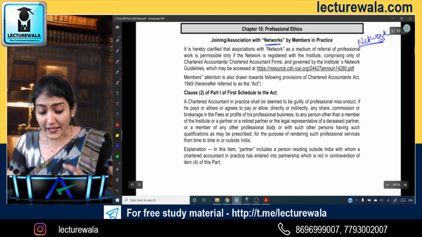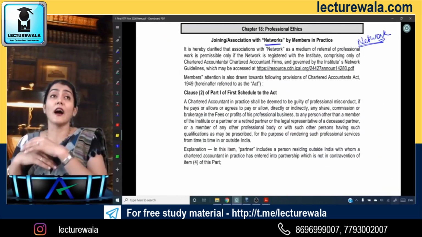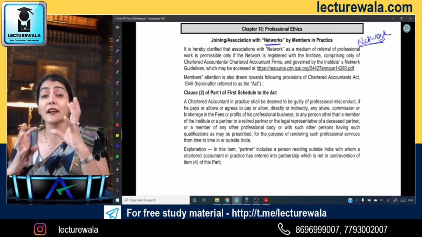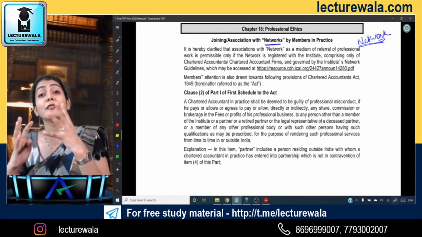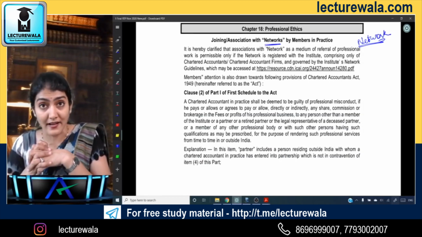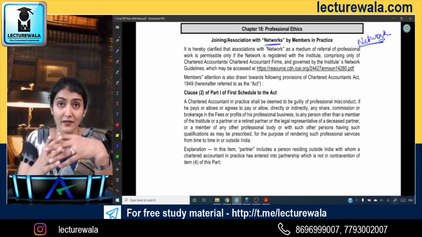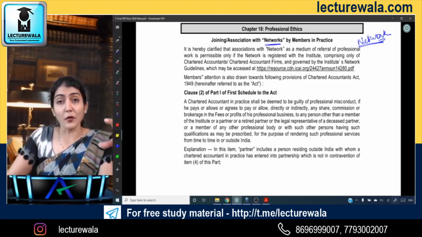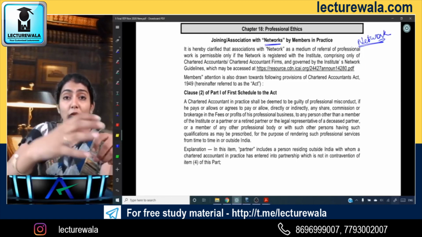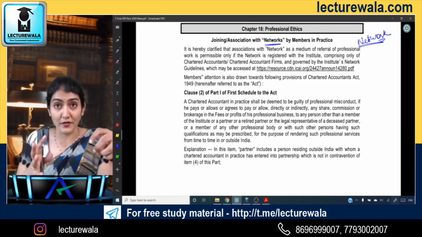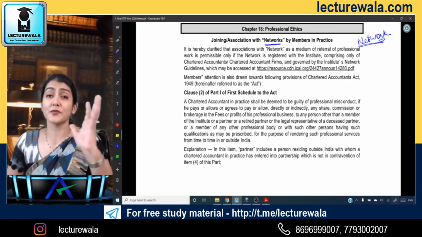The second one, which is also there in the RTP May 20, is regarding the registration of the network with the ICAI. Now CA and CA firms can form a network, and each firm has its own expertise. One is good with tax audit, another good with mergers and acquisitions, another good with statutory audit.